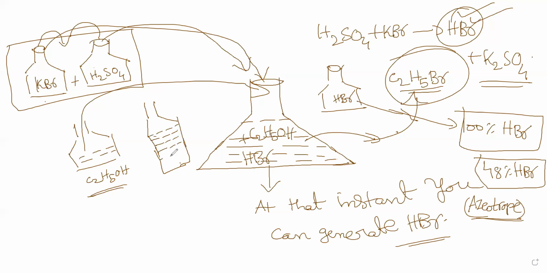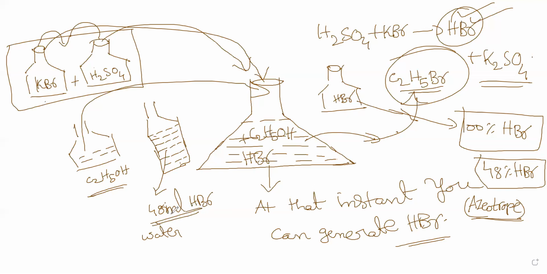So you will get maximum 48%. That means if you take 100 ml of HBr, actually 48 ml is only HBr and the rest is water. It depends upon weight percent or volume percent. I'm not sure about that, but this is what you get.